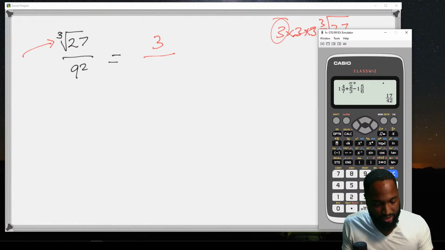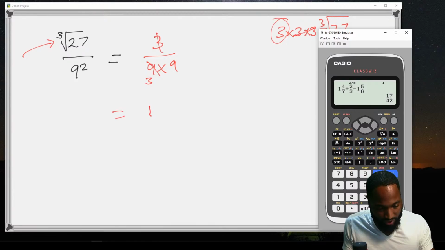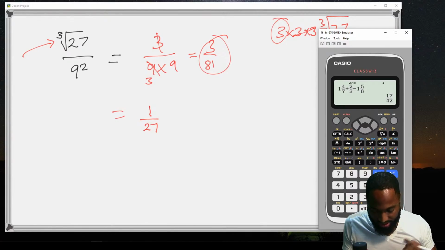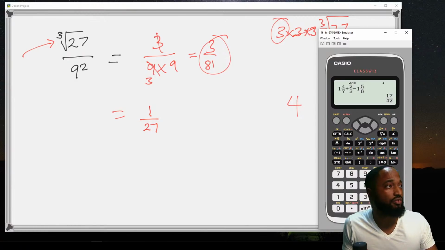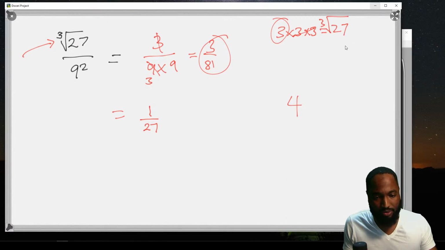So we put 3 there. 9 squared is 81. So I can just say 3 into this is that, and we end up with a nice, beautiful 1 over 27. 3 over 81 is an option, but they said in its lowest terms. So you're off the 4 marks there. Not bad. What y'all think about that? Students probably all saying, yeah, we love that.